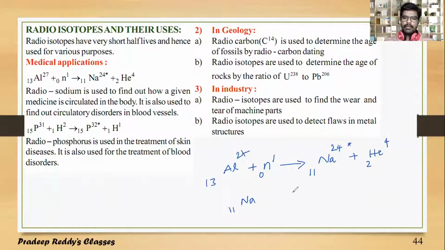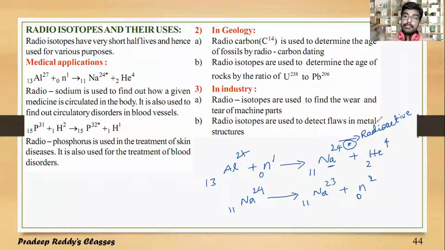This Na 11-24 will undergo self disintegration to Na 11-23 plus 0 n 1. In this process, aluminum is undergoing transmutation to sodium, and this star represents that it is radioactive. This radioactive element Na 11-24 undergoes self disintegration.